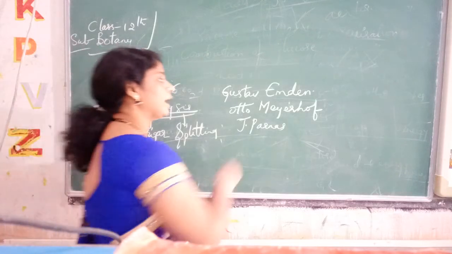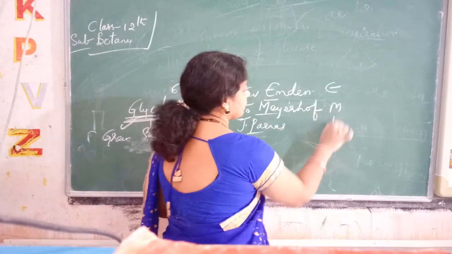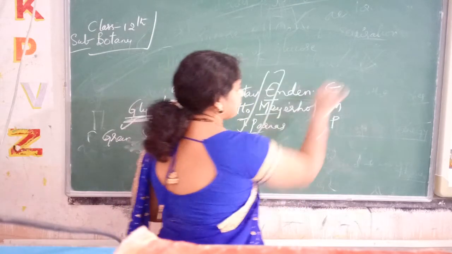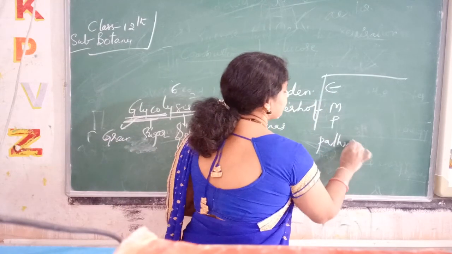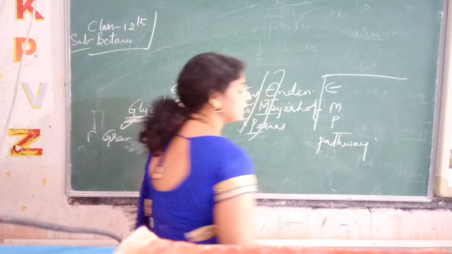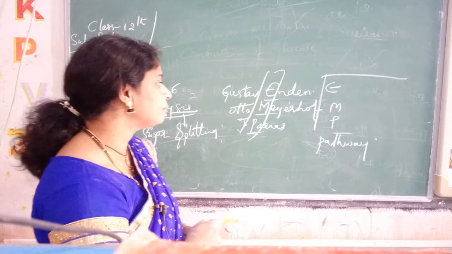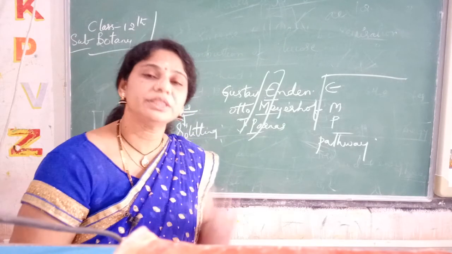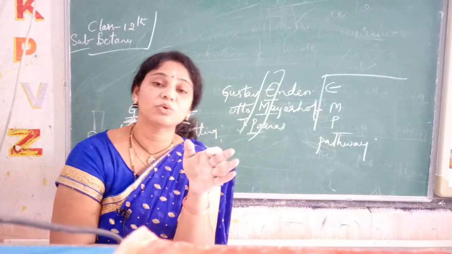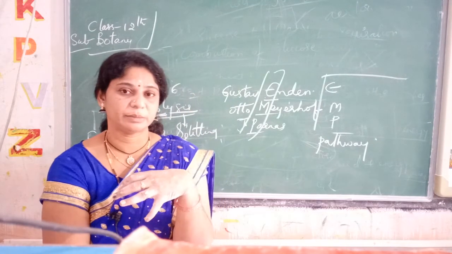So Embden, Meyerhof, Parnas: EMP. Glycolysis is also called the EMP pathway, the Embden-Meyerhof-Parnas pathway.